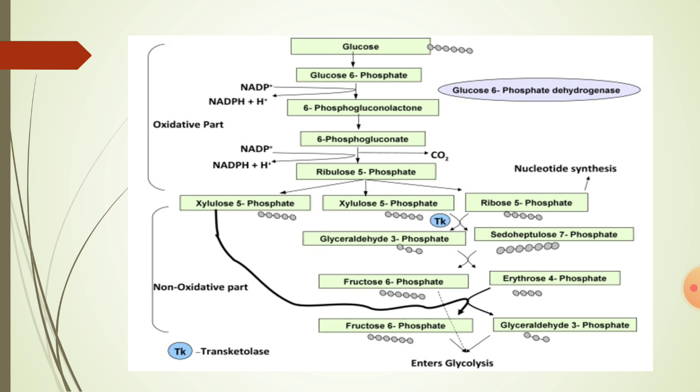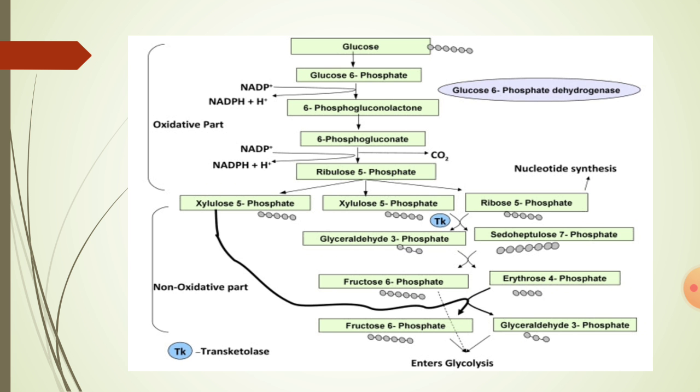Only 2 xylulose 5-phosphate molecules combine with the 2 ribose 5-phosphate molecules in the presence of transketolase enzyme. They give 2 pseudoheptulose 7-phosphate molecules and 2 glyceraldehyde phosphate molecules. Now these pseudoheptulose 7-phosphate molecules and 2 glyceraldehyde phosphate molecules, in the presence of aldolase enzyme, give away 2 fructose 6-phosphate molecules and 2 erythrose 4-phosphate molecules. These 2 fructose 6-phosphate molecules remain as it is. They do not involve in the further reactions.